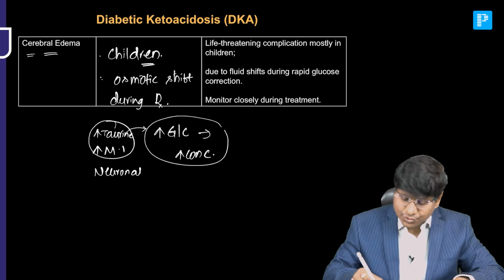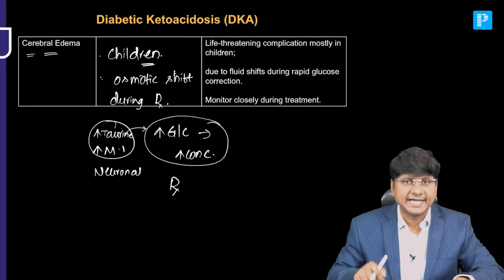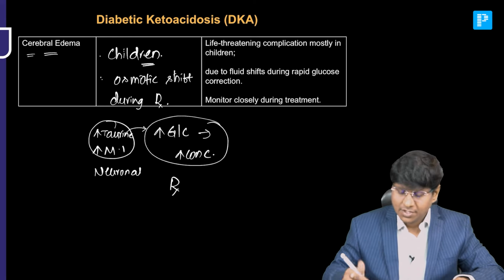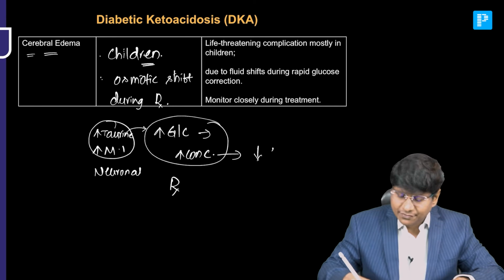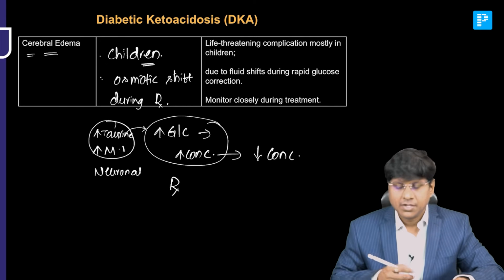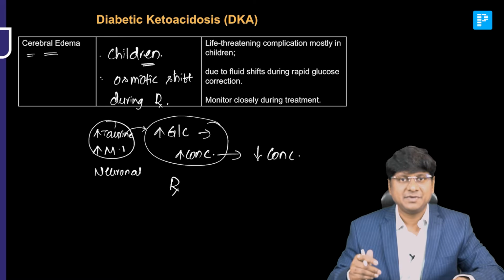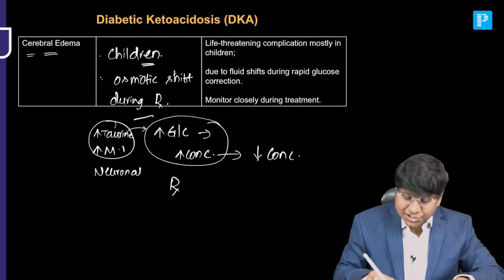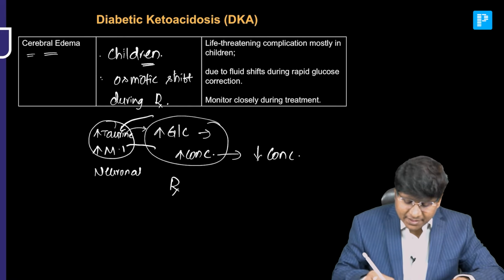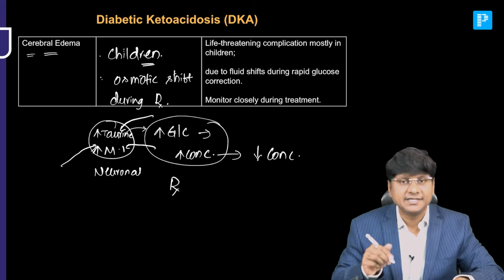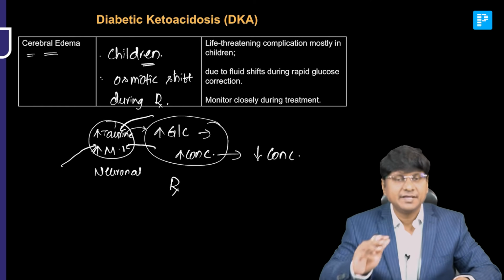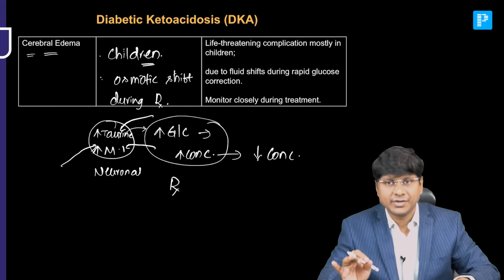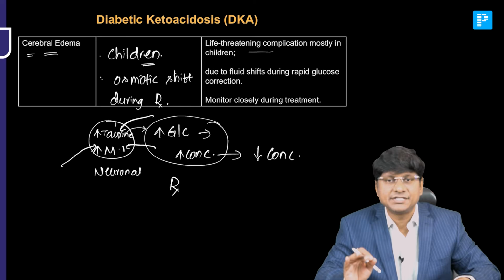Now, let us just assume you have treated this hyperglycemia first. What will happen? The concentration within the plasma will be reduced. Once the concentration within the plasma is reduced, there is a fluid shift from the plasma into the neuronal cell, resulting in cerebral edema. So, cerebral edema is one of the very important complications, and it is a life-threatening complication that is observed in children.